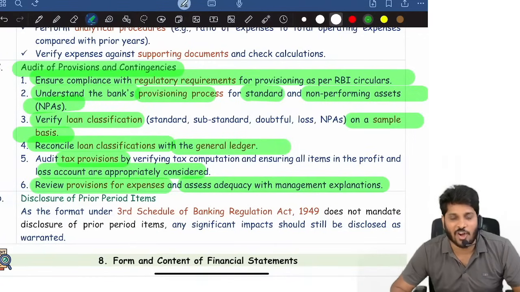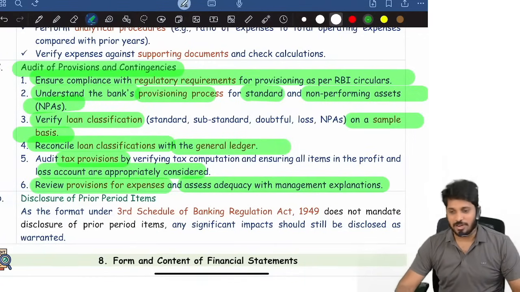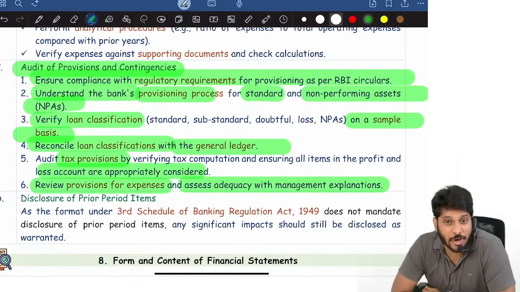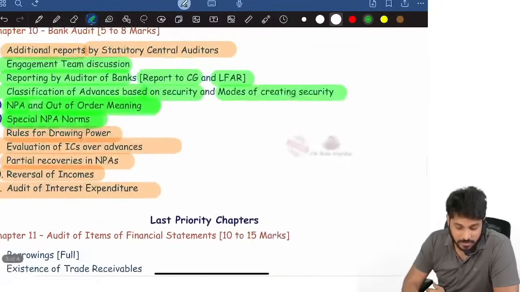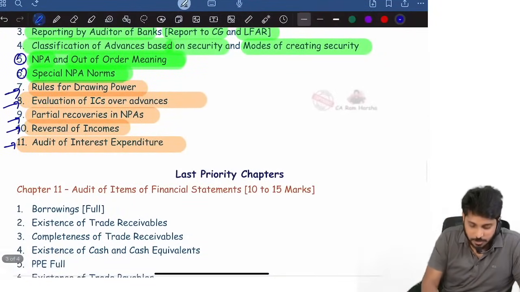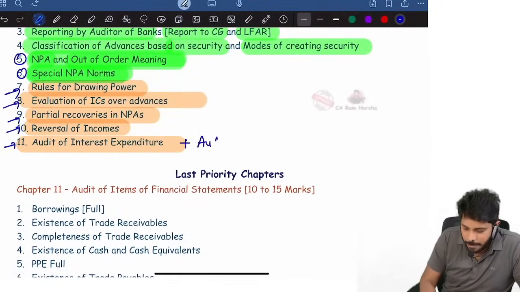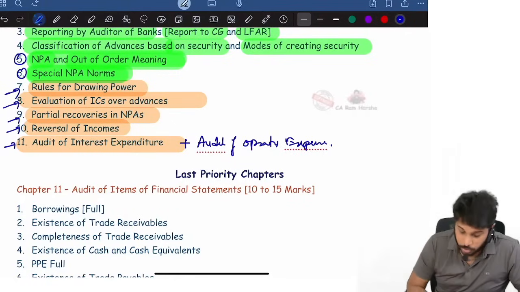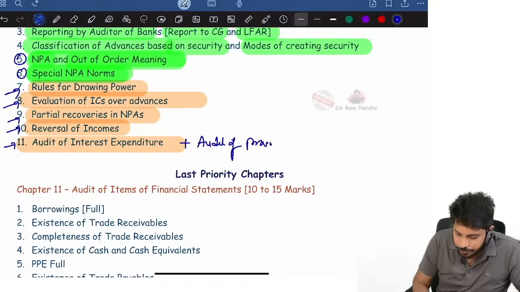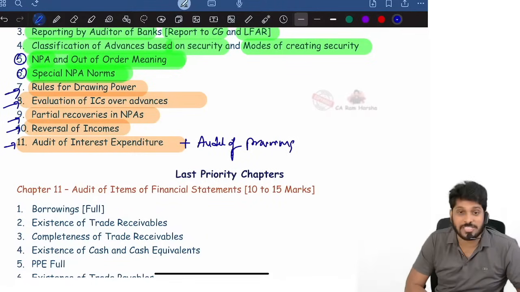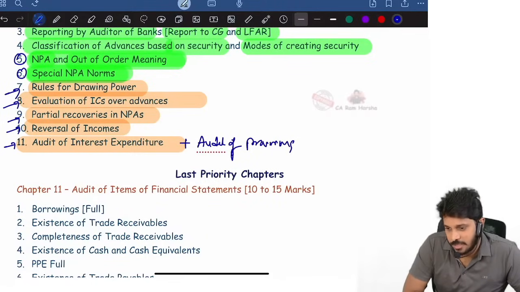With this, bank audit is completed. Revision of bank audit is completed. I hope you're confident. Only these questions you study. It is enough. Whatever I've given here, that is enough. Audit of interest expenditure. Here I will add one more thing, ma'am: audit of provisions. That also I will add. That's it. Hope you are clear on this.